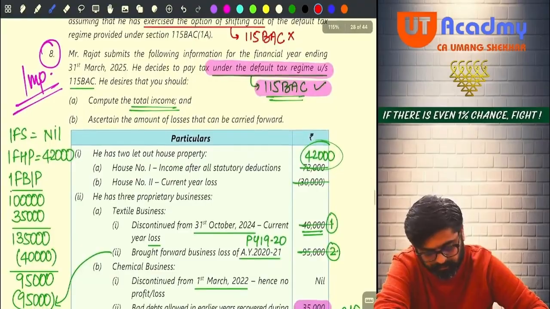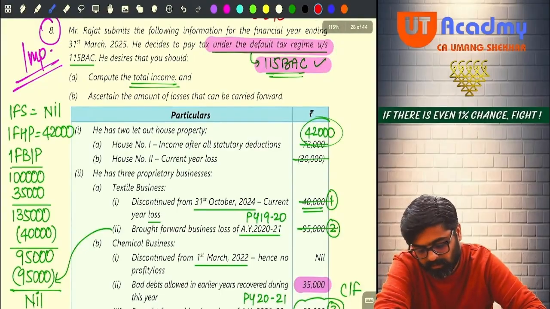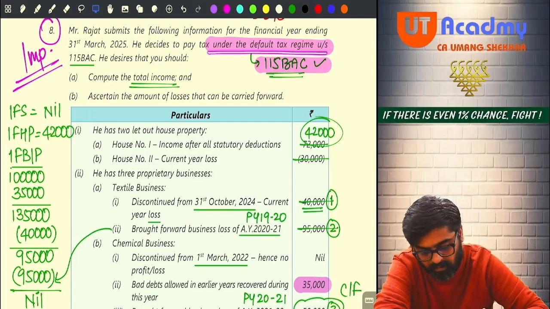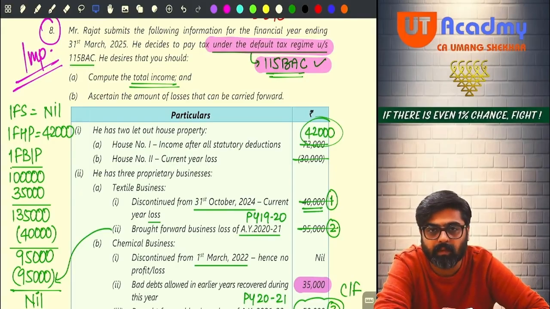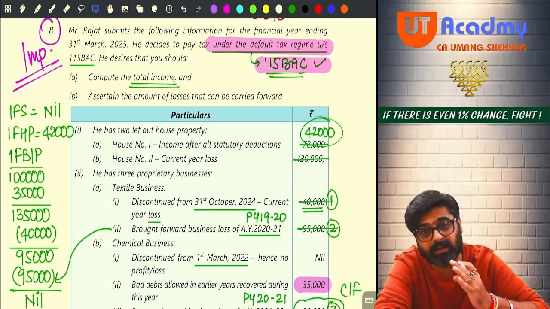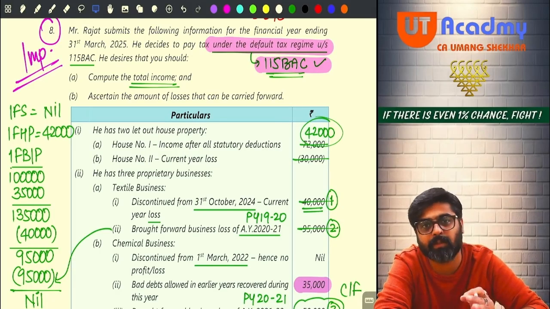The 7th question is done. Now let's solve the 8th one. The 8th one is also a good question. Mr. Rajat submits the following information for the financial year ending 31st March 2025. He decides to pay tax under the default tax regime under section 115BAC. So he is paying tax under the default tax regime, 115BAC, meaning if there is any house property loss, to the extent of 2 lakh, it will not be adjusted against any other head, but its inter-source adjustment will still happen.